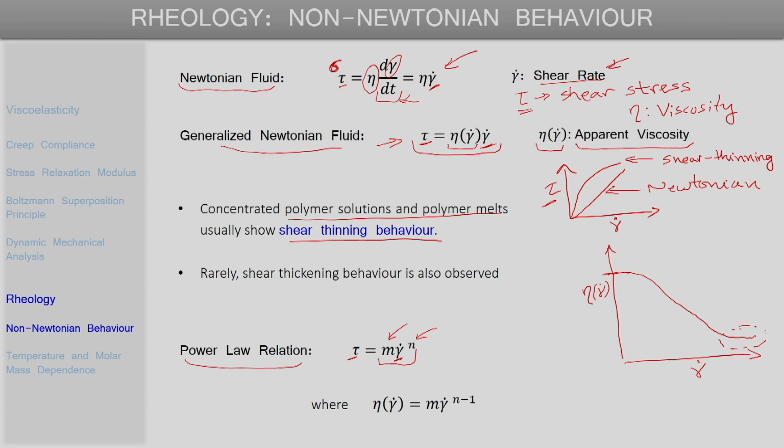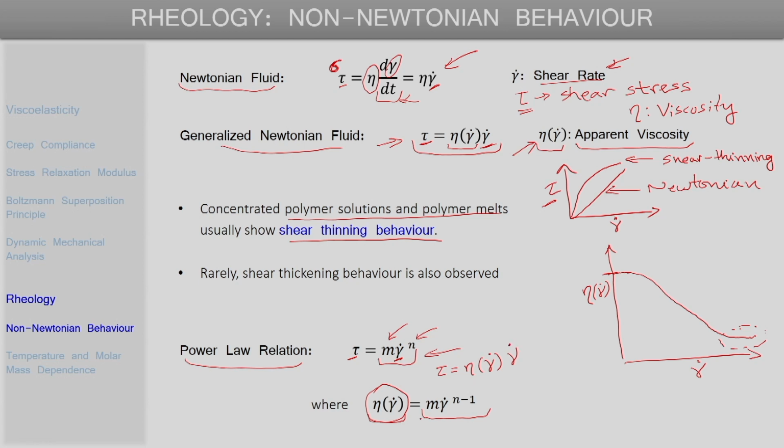So, now if we try to identify the apparent viscosity in this equation, then the apparent viscosity eta as a function of gamma dot we can just write as m multiplied by gamma dot to the power n minus 1, because if we write apparent viscosity in this way, then for a power law fluid also we can write the shear stress as just this apparent viscosity multiplied by the shear rate.